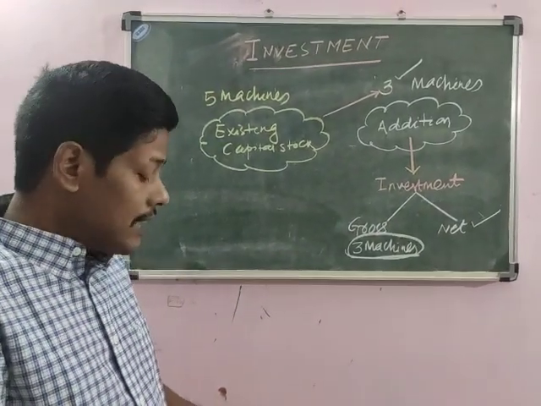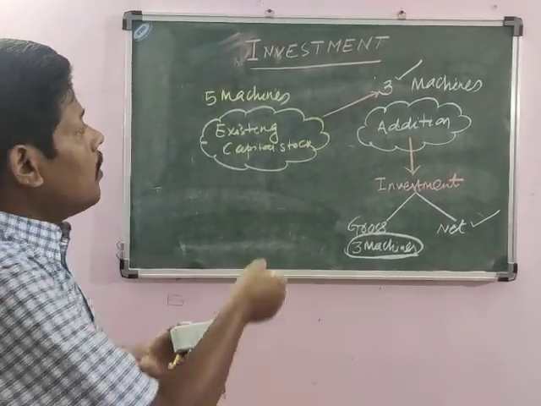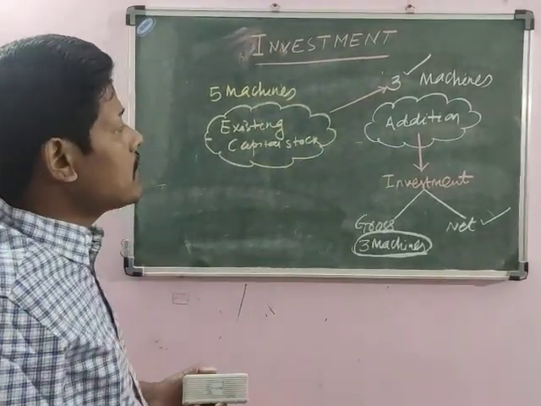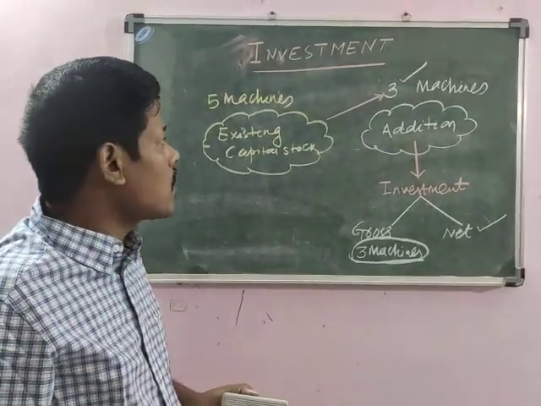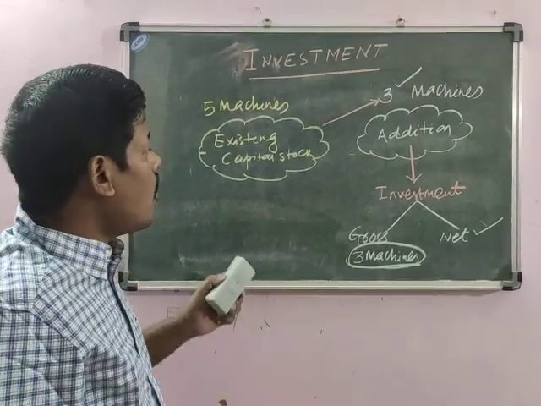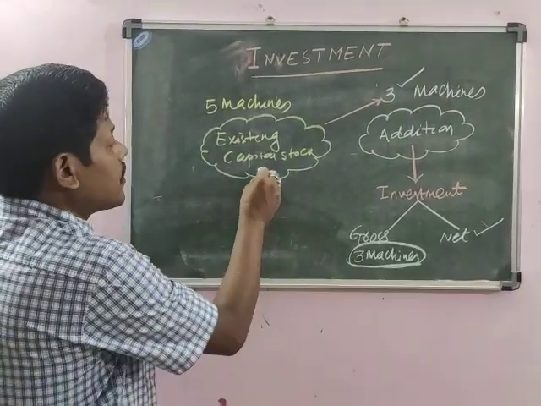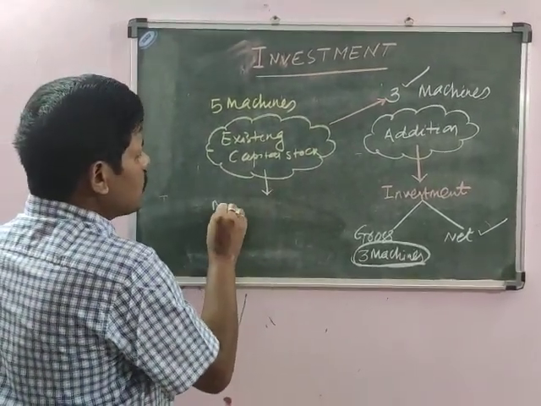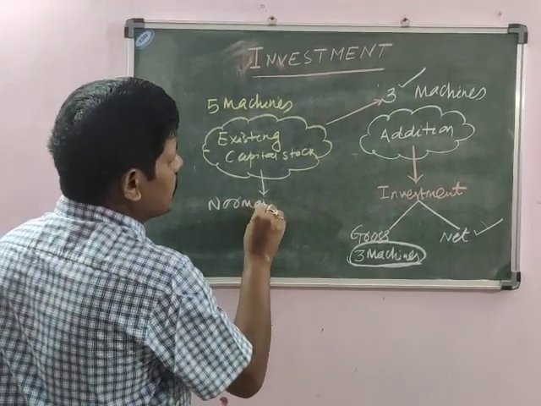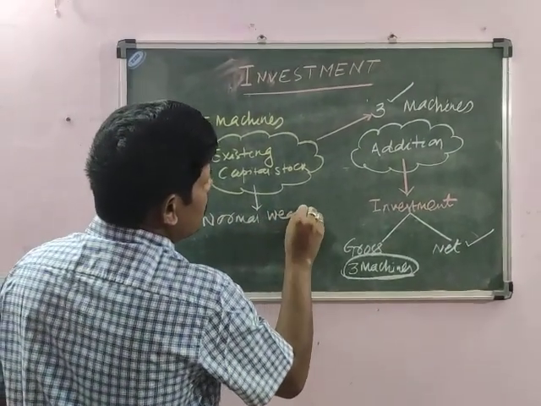All of you know that these are machines, and when they are used in the production process, they undergo some wearing and tearing. So there is normal wearing and tearing of these machines.